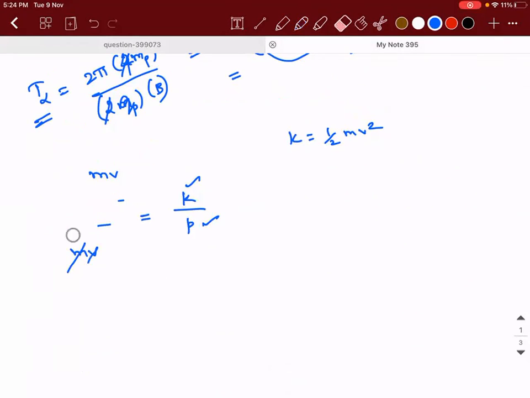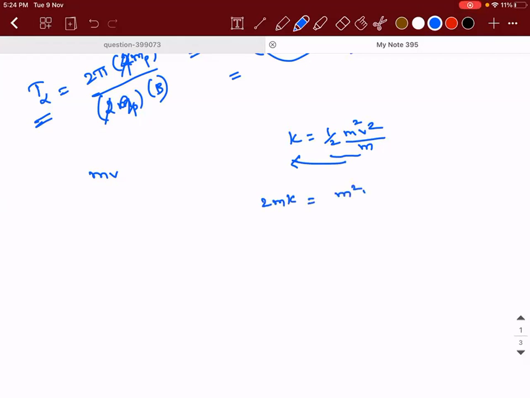Okay, 1 minute. So k is equal to half mv square, right? So I'll multiply with m and divide it with m. Correct? So this 2m into k, if I take it to the other side, is equal to m square v square. Can I write this as mv the whole square? What is mv? Linear momentum. So p square is equal to 2mk. So p will be equal to root of 2mk.